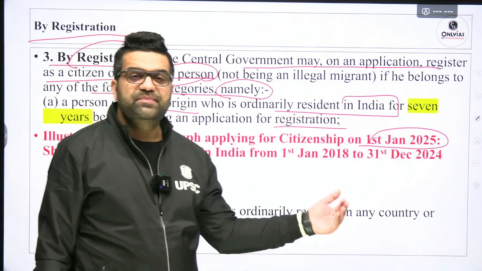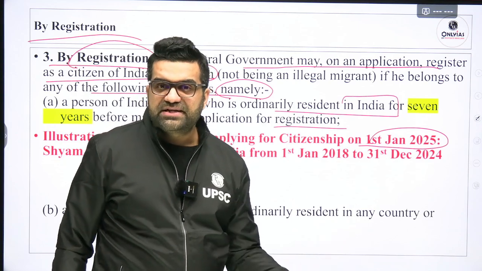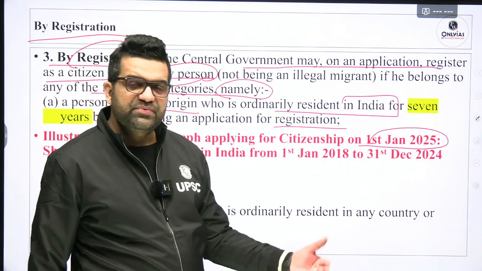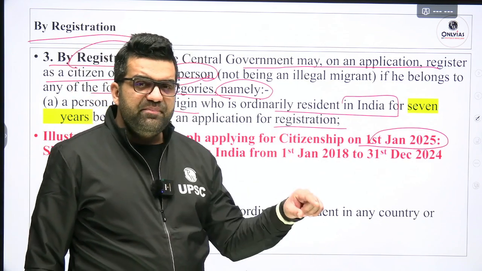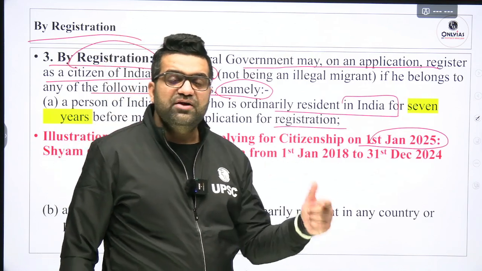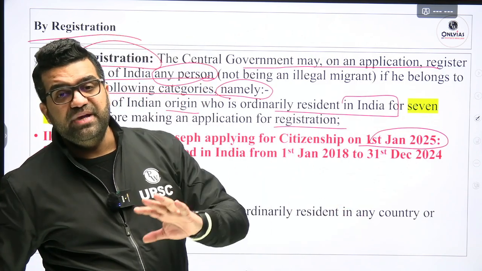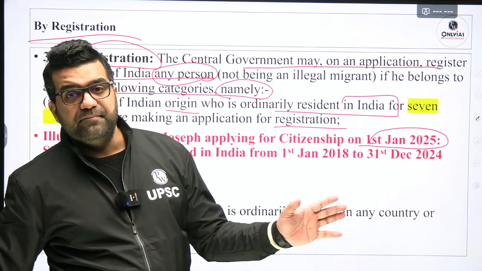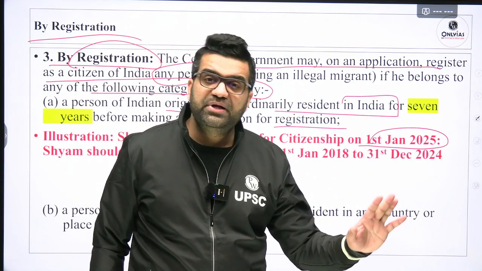Now you would ask me, sir, how is this possible? Tourist visa is granted for 6 months, 180 days. Okay, business visa is granted for 180 days. So how can a person stay? Under the PIO scheme, Persons of Indian Origin scheme, under the OCI, Overseas Citizens of India card, lifetime they can come and make multiple trips in India. Okay, so on the basis of that, they do not require even to inform the local police.